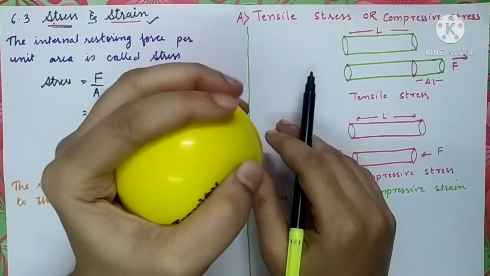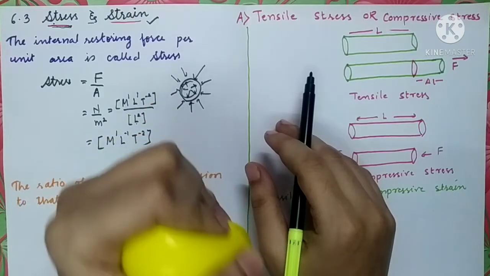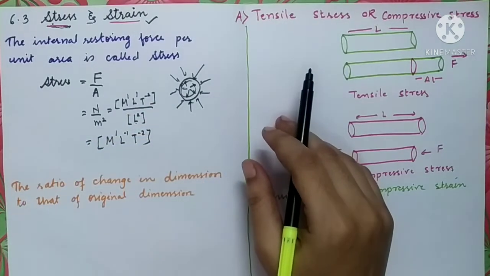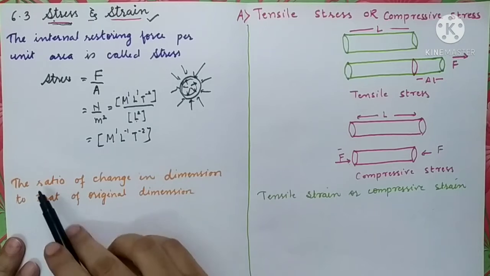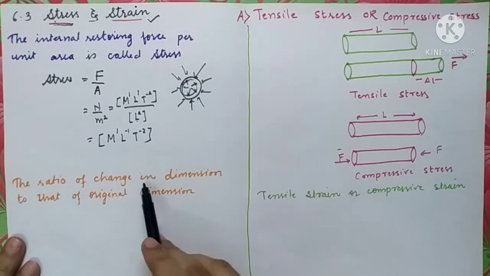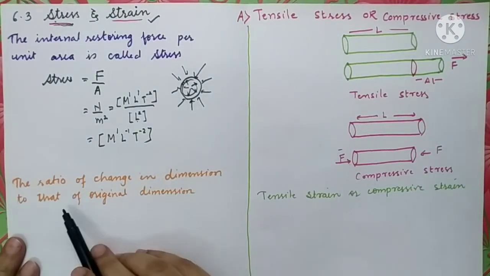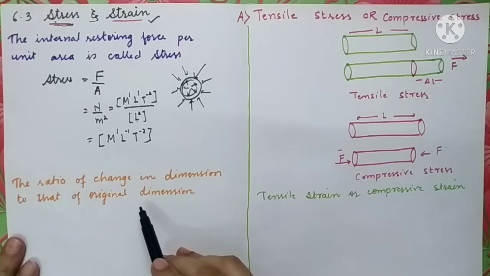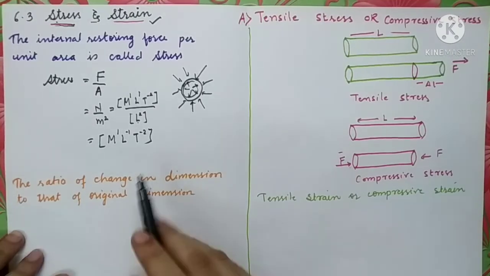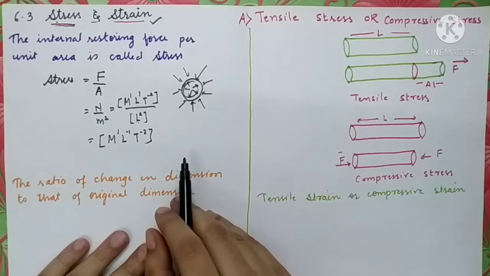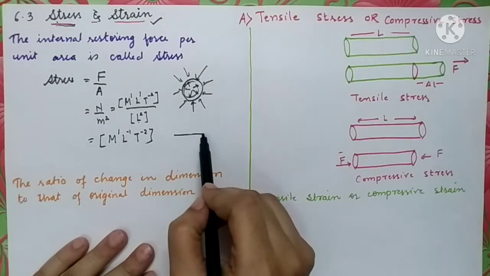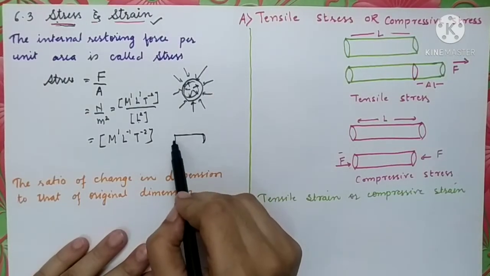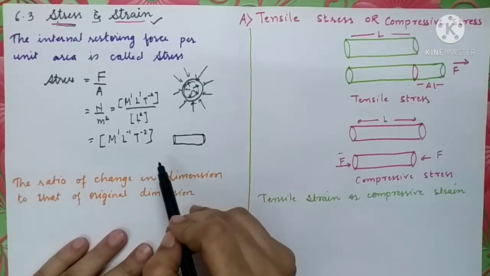These changes are measured under the quantity called strain. Strain is defined as the ratio of change in dimension to that of original dimension. Suppose the deformation corresponds to the change in length of the object. Suppose one rod or one wire is taken, or you can consider it as a rubber.